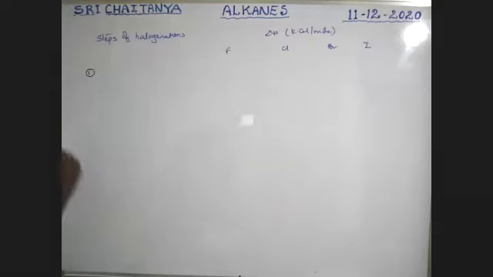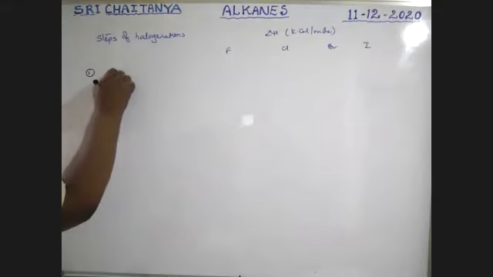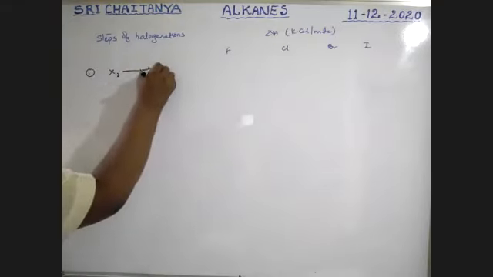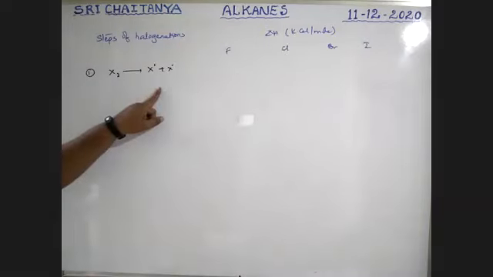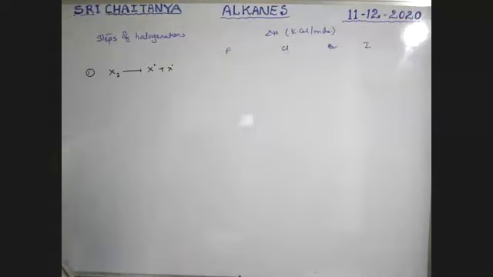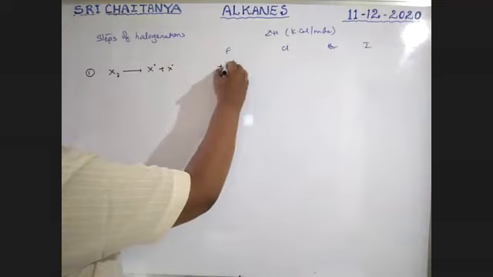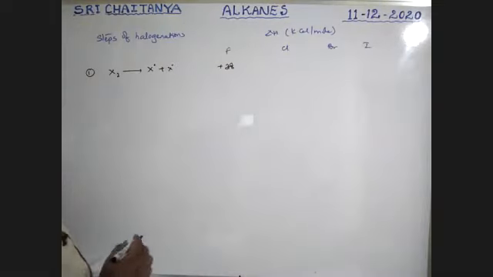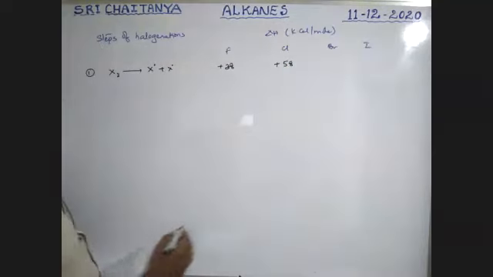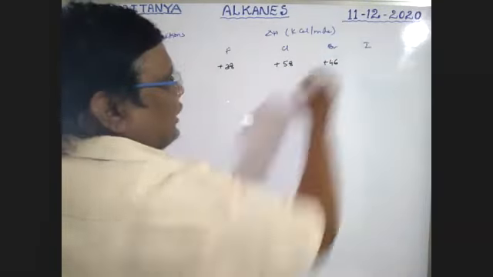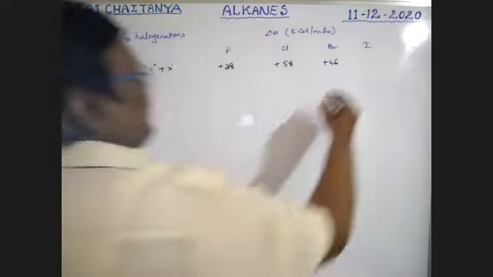First step. What is that first step? X2 converts into X radical plus X radical. It is an endothermic process, as I already told. When fluorine is involved, it is plus 38 kilocalorie per mole. Chlorine is plus 58, bromine plus 46, iodine plus 36.